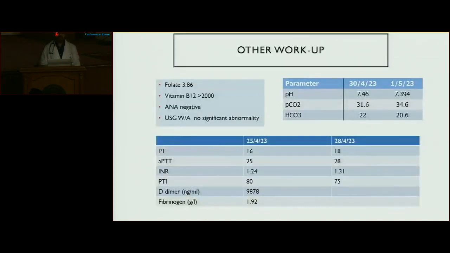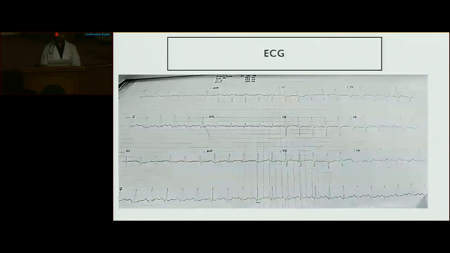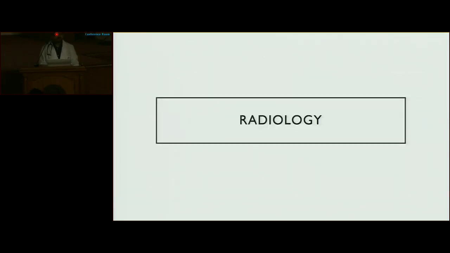Other workup: ultrasound whole abdomen showed no significant abnormality. ABG parameters were within normal range. Her D-dimer was elevated up to 9,878 with an APTT of 28 and PT of 18. Her ECG showed sinus tachycardia. Now I would like to call Dr. Gopika to discuss the radiology of the patient.